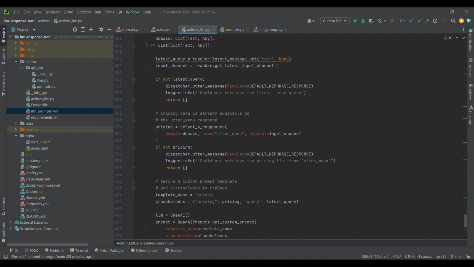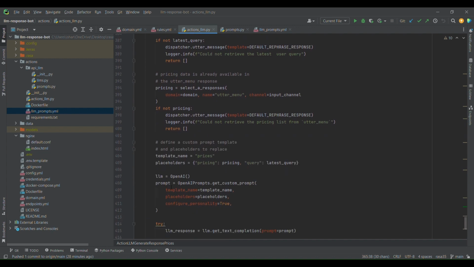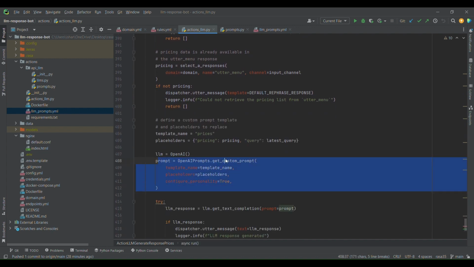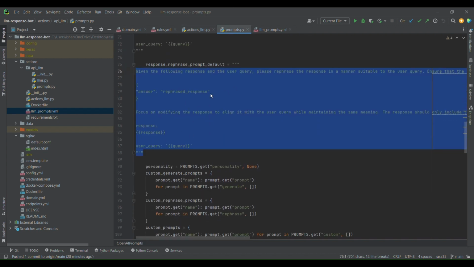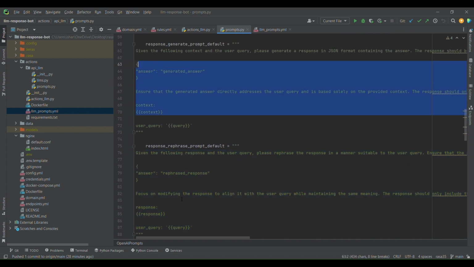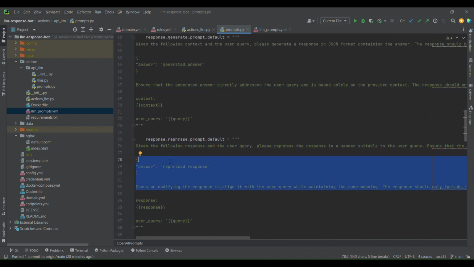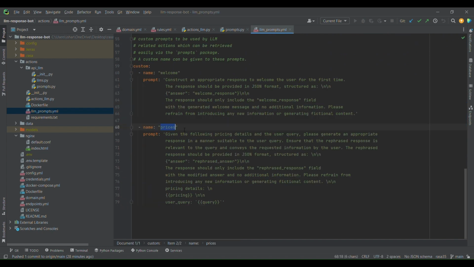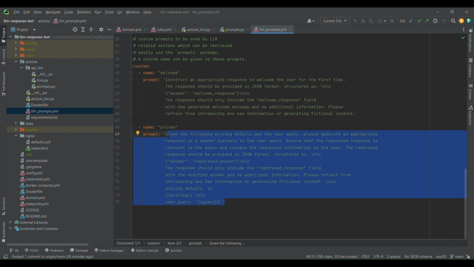Here you can see the generated prompt is a custom prompt. Get custom prompt will avoid using these basic prompts that we have provided, and it will go directly to the custom prompts. It will import this prompt to the actions and then execute that. That's how easily you can define custom prompts as well.